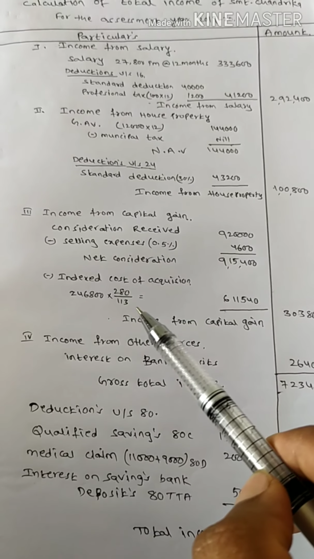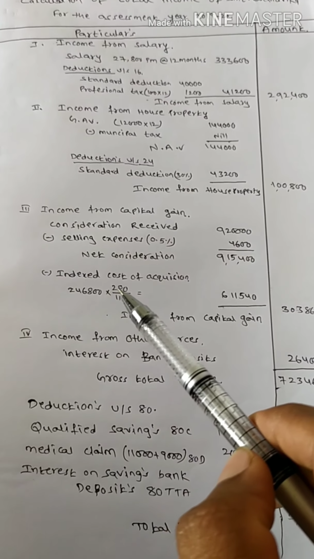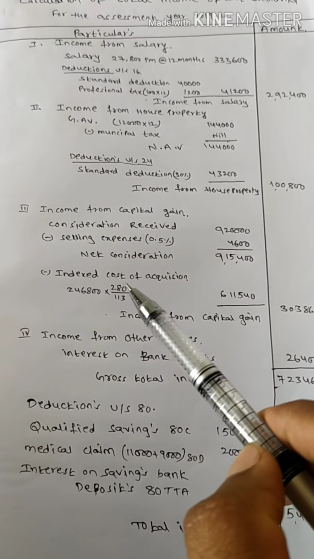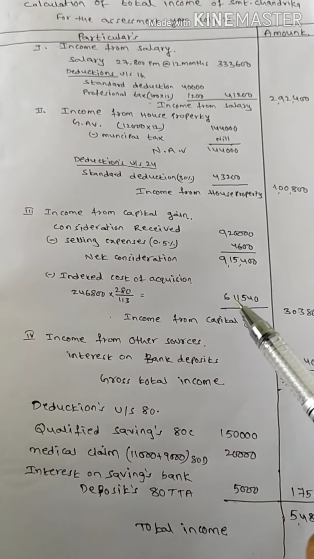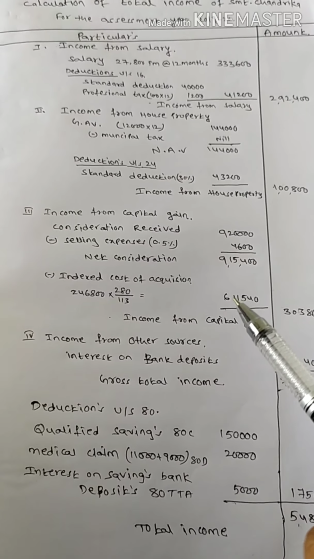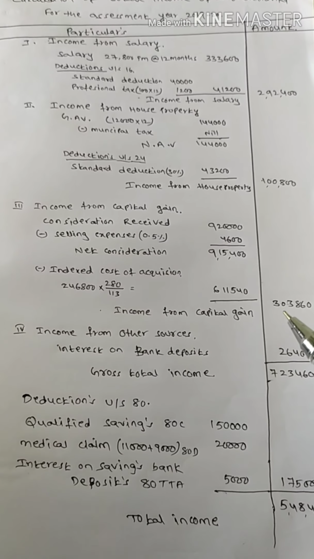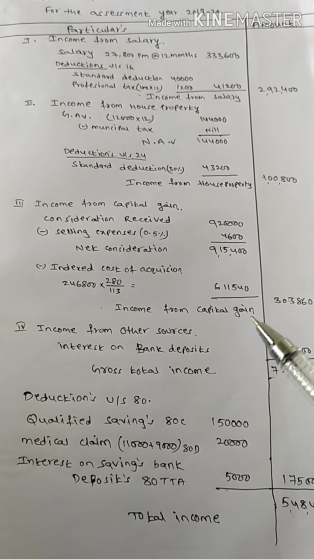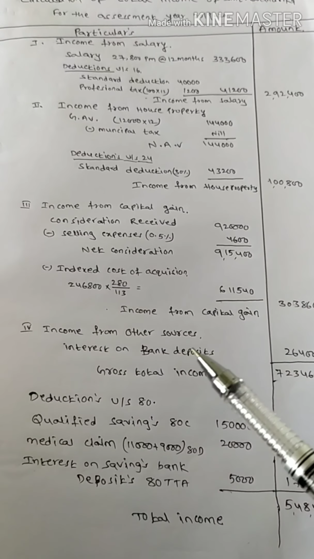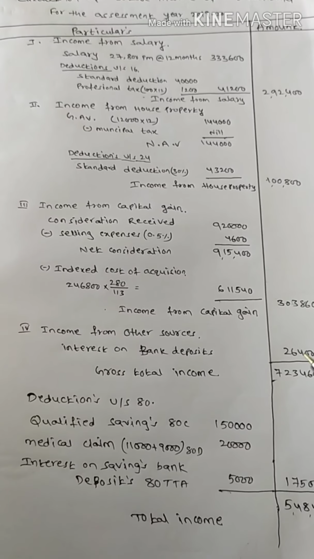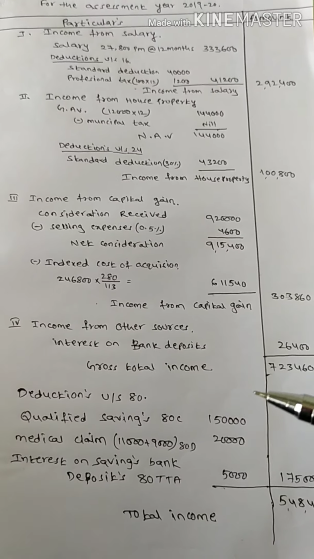And then we calculate the indexed cost of acquisition. This is the cost price, into this present year index value, divided by this purchasing year index value. This is the indexed cost of acquisition. Deduct this indexed cost of acquisition from this value, and we will get this amount. This is the income from capital gain. And the other head is income from other sources. Here interest on bank deposits is 26,400. And if you add all these incomes, you will get the gross total income, that is